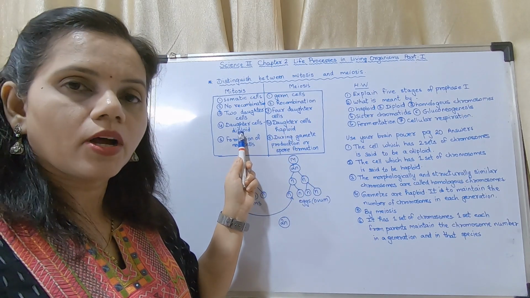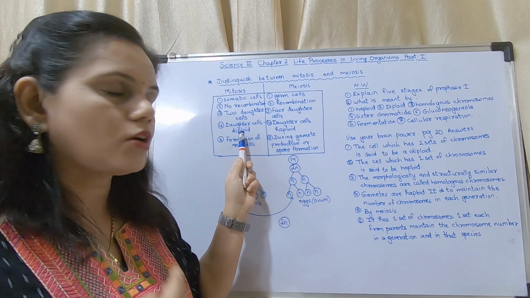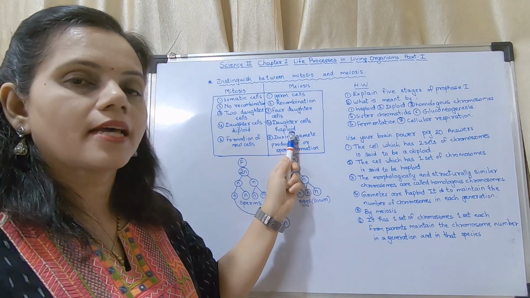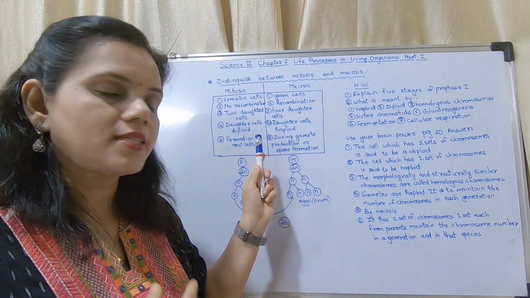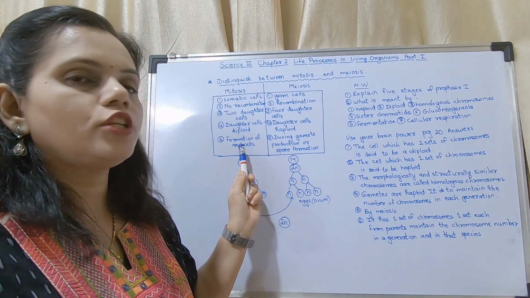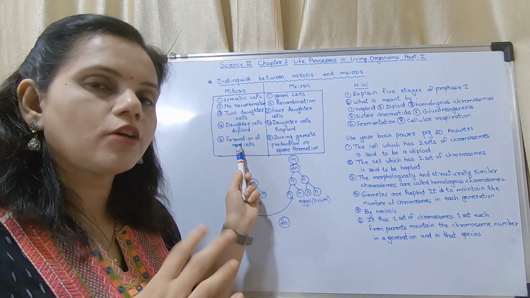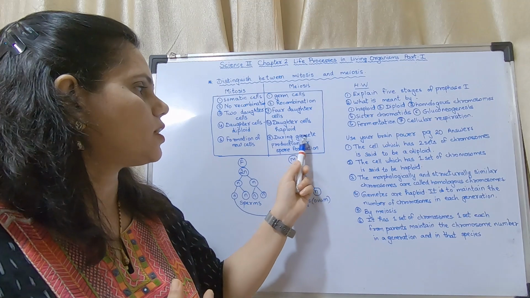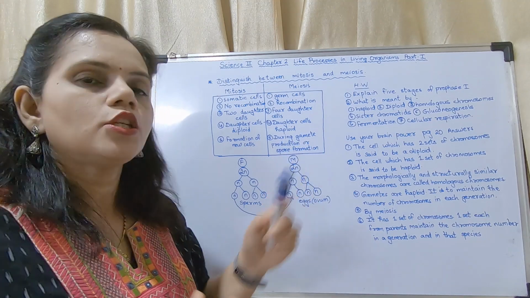Daughter cells are diploid. Diploid means it is having 2 sets of chromosomes. Here daughter cells are haploid. It is having only 1 set of chromosomes. Mitosis occurs for the formation of new cells, and meiosis occurs during gamete production or spore formation.